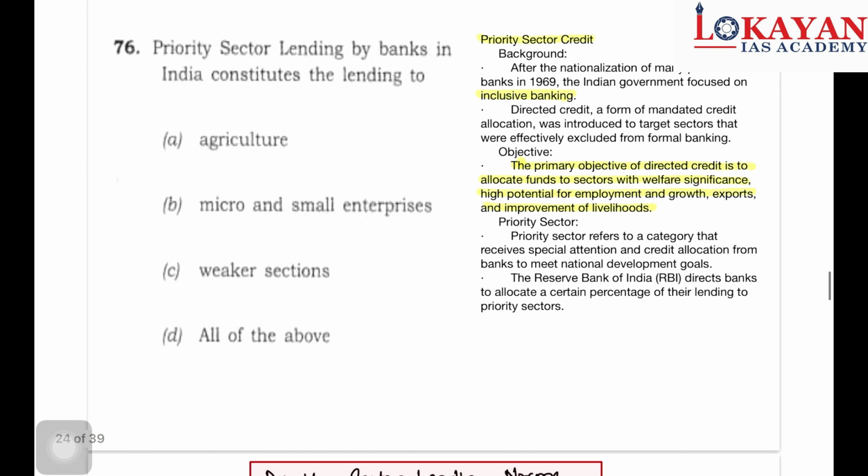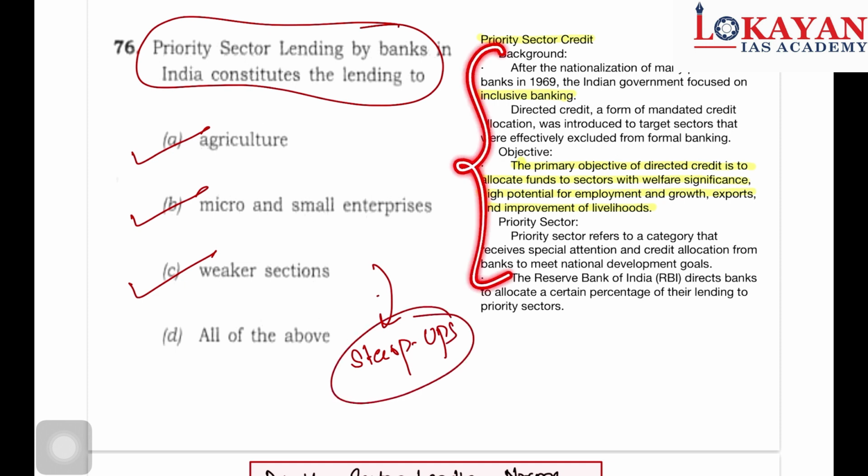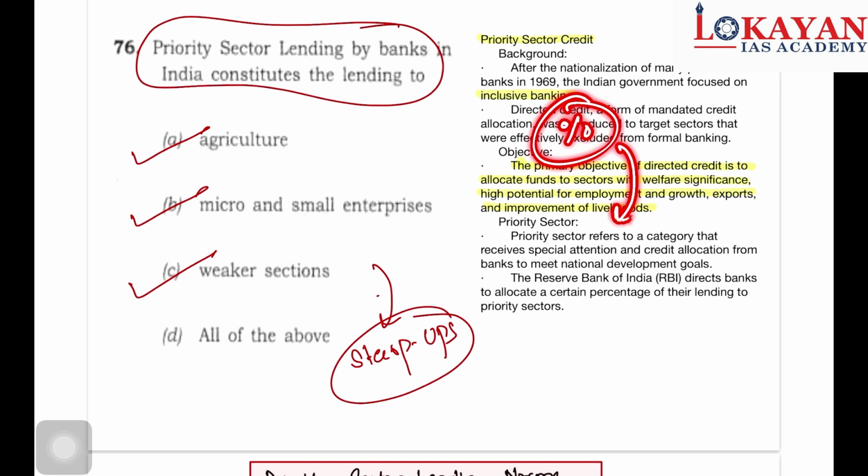Another important question: priority sector lending constitutes. All these are components of PSL: agriculture, micro and small enterprises, weaker sections, and some other items are also there. For example, recently startups are also added in it. So what is priority sector lending? You can read it here. Whatever lending a bank does, a certain percentage is to be lent to priority sectors.